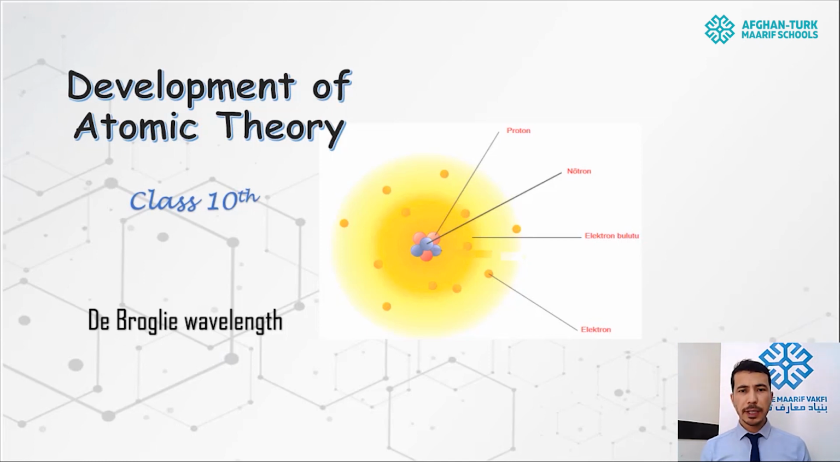Today we are going to study de Broglie wavelength. Louis de Broglie was a scientist who derived an equation which shows the wave characteristic of the electron.